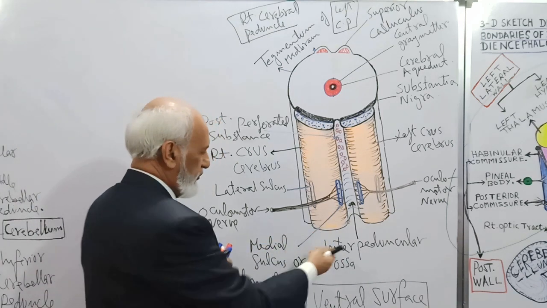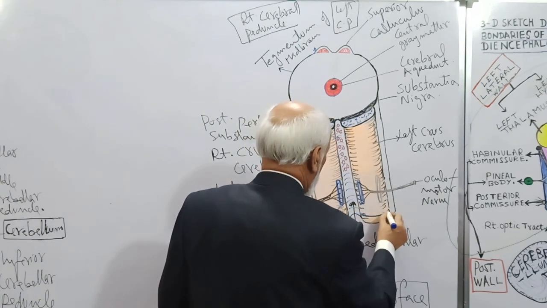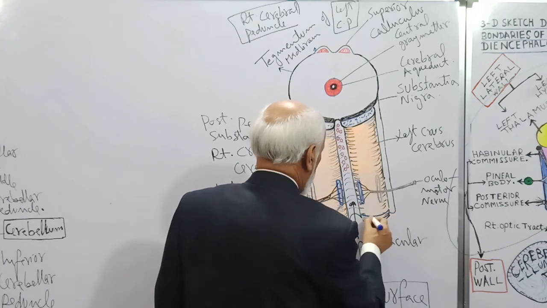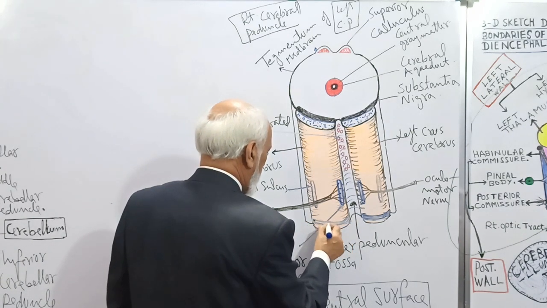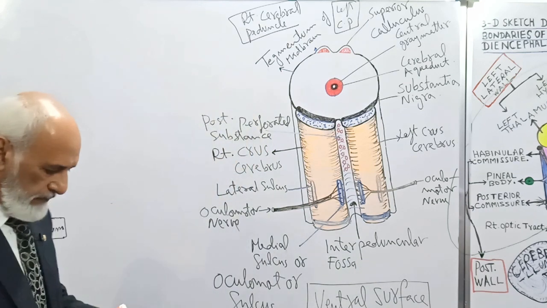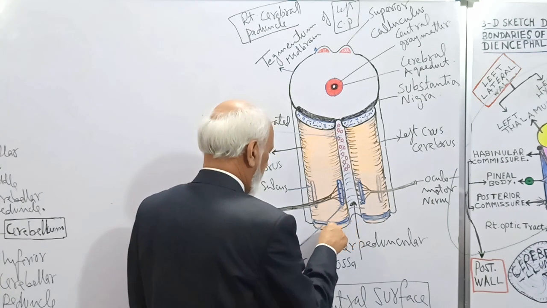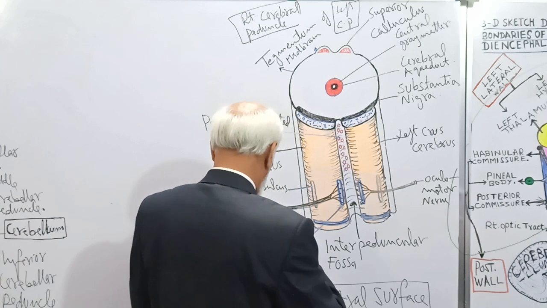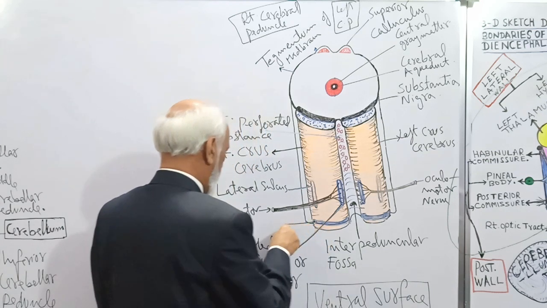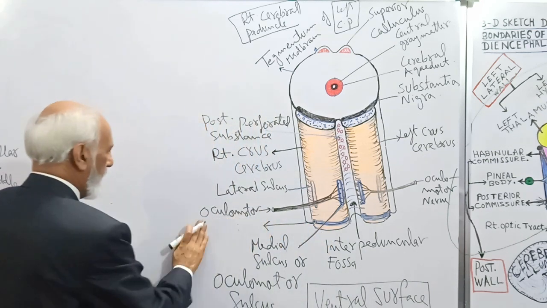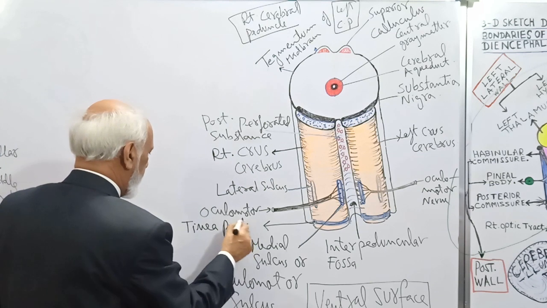Below it is the pons, which is not shown here, but here there is a white band known as the taenia pontis.